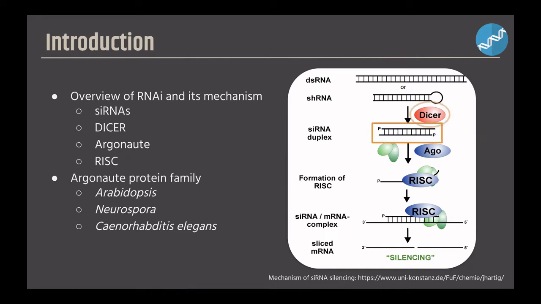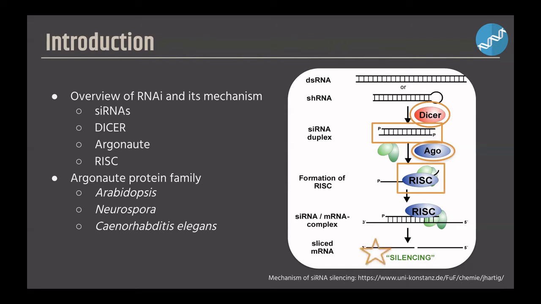Then an Argonaute protein binds to the siRNA and discards the sense strand. From there, Argonaute in the antisense RNA strand forms RISC, or an RNA-induced silencing nuclease complex. The RISC complex base pairs complementarily to a target mRNA strand to inhibit its translation or to degrade it. Both result in gene silencing.